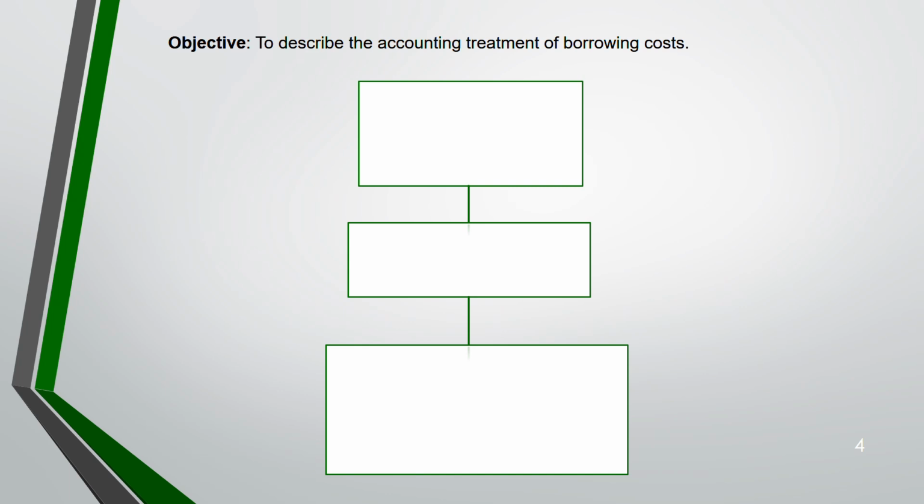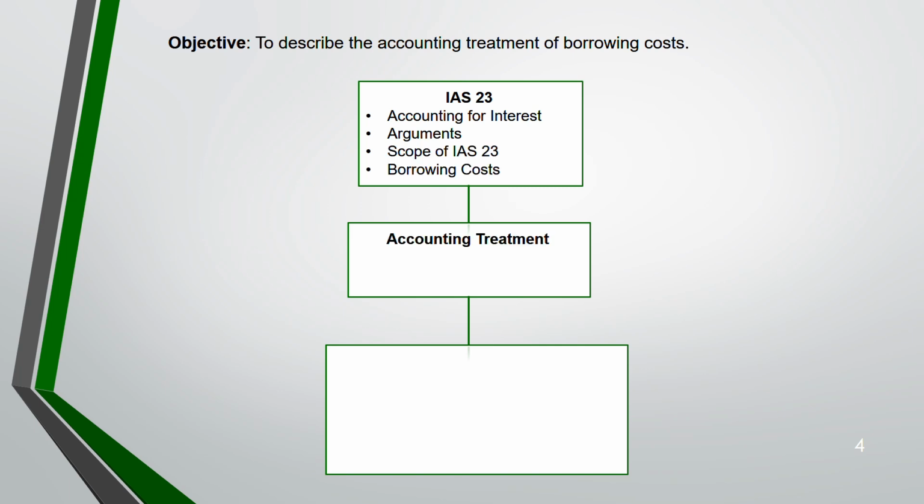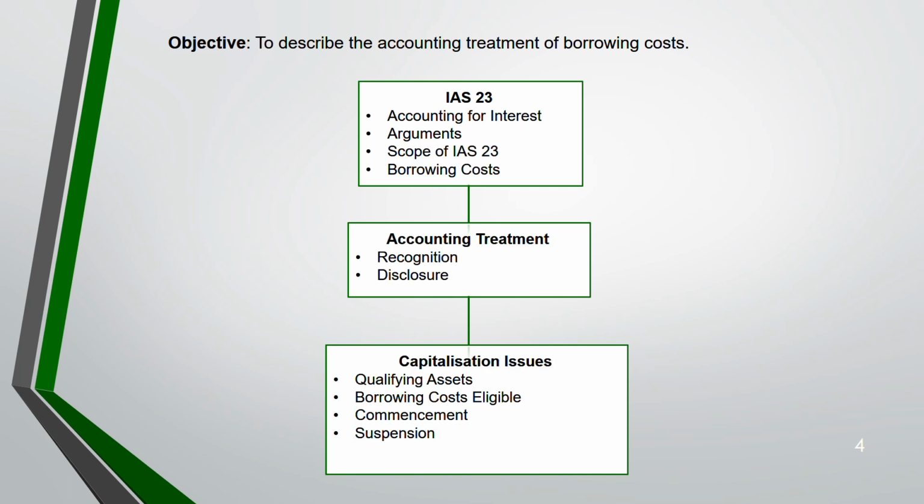This is going to cover those costs, when we borrow to construct a non-current asset, whether we can capitalize the borrowing cost as well as the interest relating to that borrowing amount. So, IAS 23: the accounting treatment and capitalization issues. These are the three areas.